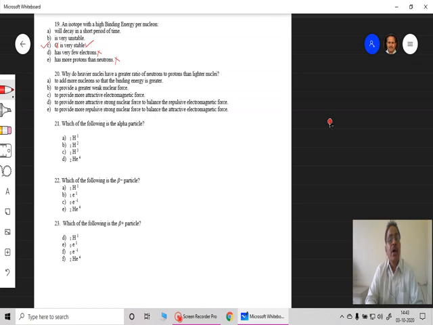20: why do heavier nuclei have a greater ratio of neutrons to protons than lighter nuclei? Maybe we have drawn this curve earlier, the Z versus N curve, the number of neutrons versus number of protons. Ideally we expect the number of protons to be equal to the number of neutrons, but you find the actual curve deviates as we go to higher and higher nuclei. This deviation shows the number of neutrons keeps increasing as the number of protons increases, because as the number of nucleons increases, more and more protons are added.